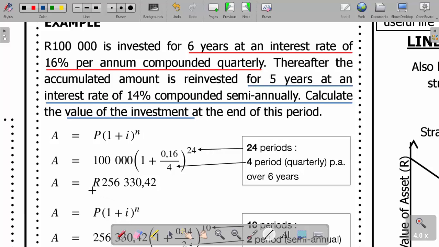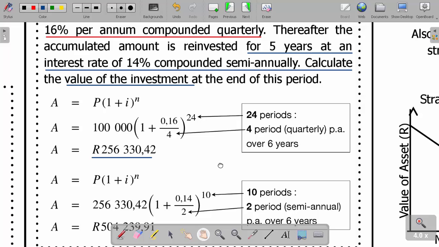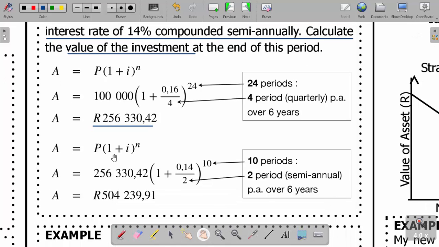After getting this first answer here, you proceed and use it for the next 5 years. Hope we are together. You proceed and use it for the next 5 years using the same formula. So this answer is what we're going to put as your P now. And this time you're going to compound semi-annually at 14%. So because we are compounding semi-annually, we divide I by 2 and multiply the 5 years by 2, which gives us 10 here.